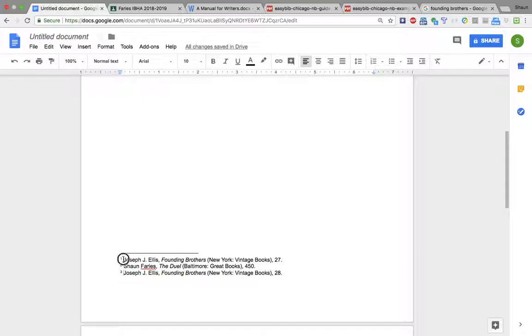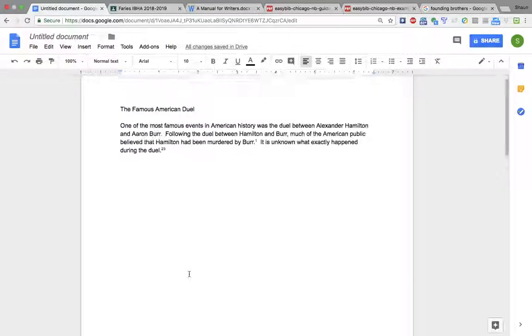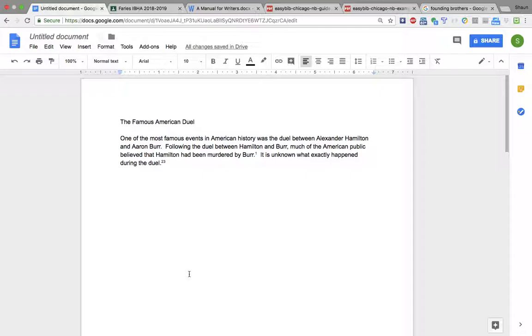After you've given the full footnote, every other time you cite that source, that author, you can abbreviate it. You can get rid of the first name and initial, so it's just Ellis, and you can get rid of the publisher. So it's just Ellis, here's the book, and here's the page number.